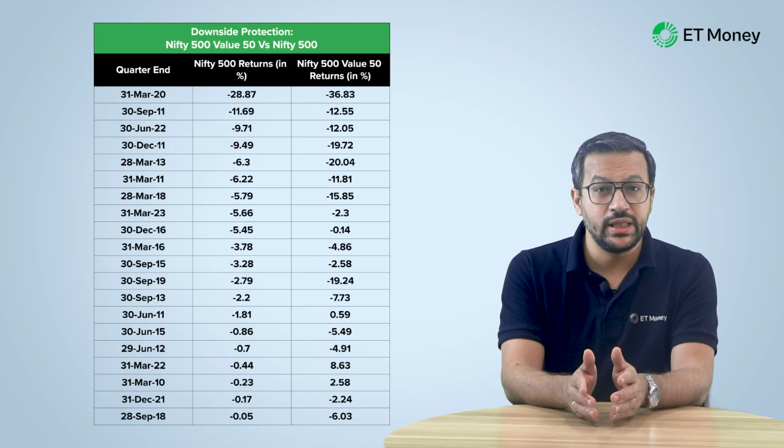The same trend was visible for the Nifty 500 Value 50 index. Nifty 500 TRI delivered negative returns in 20 quarters. In 16 quarters, Nifty 500 Value 50's downside was more than the benchmark. So, both Nifty 200 Value 30 and Nifty 500 Value 50 have poor downside protection.